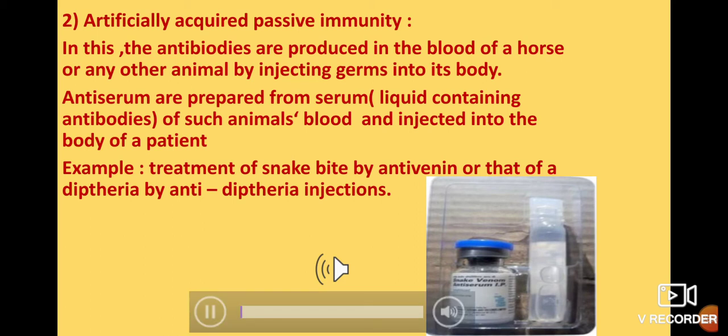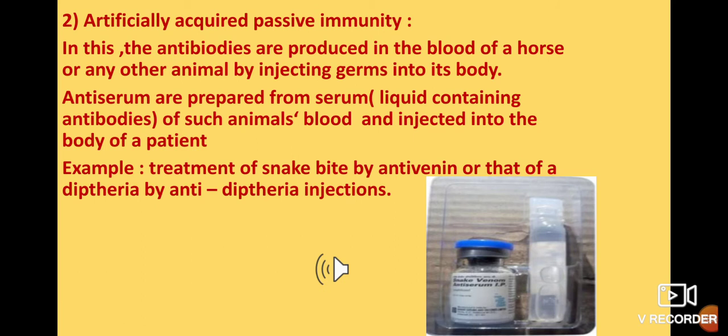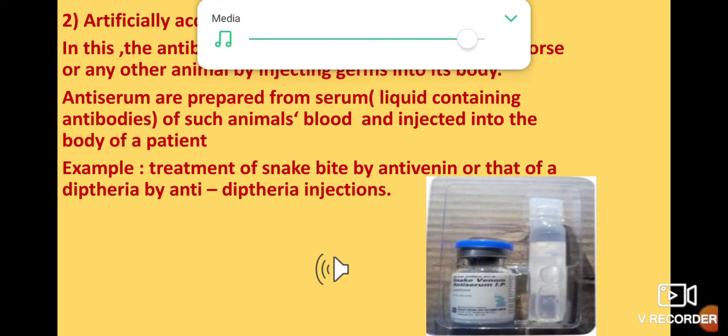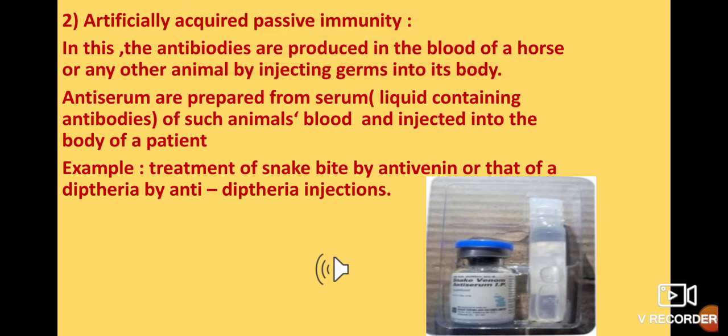The second is artificially acquired passive immunity. In this type of immunity, antibodies are injected into the body with the help of injections or vaccinations. How this occurs, as I already told you: suppose an animal, say a horse, is taken for an experiment.